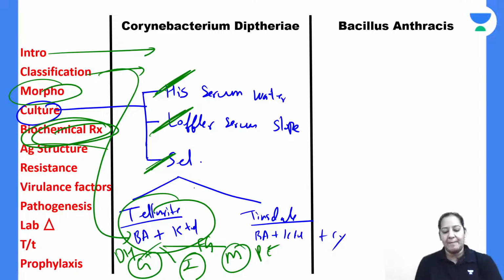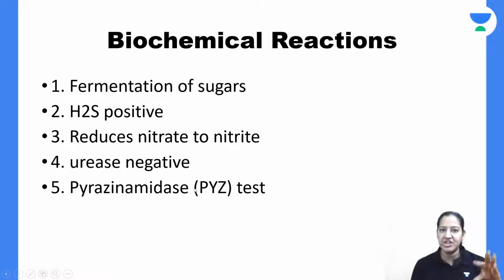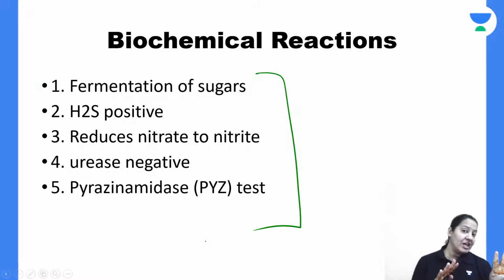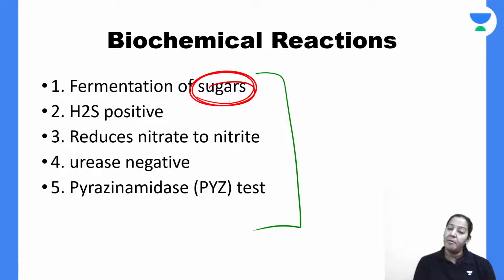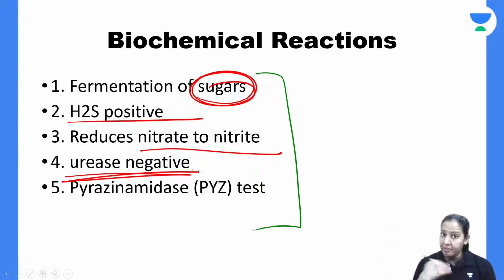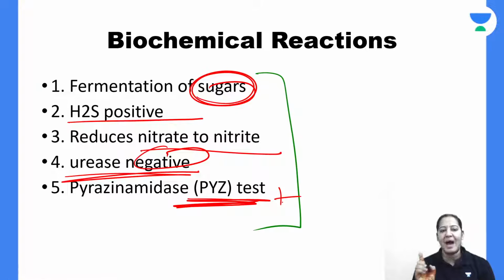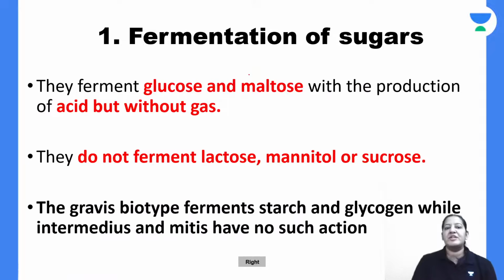Now I'm coming to biochemical reactions. Five biochemical reactions are important, and I will discuss them one by one. So 4 culture media and 5 biochemical reactions. The first is fermentation of sugars. Second, they are H2S positive. Third, they reduce nitrate to nitrite. They are urease negative, which differentiates them from other bacteria; it is a negative test. And they are PYZ positive. PYZ is pyrazinamidase positive.